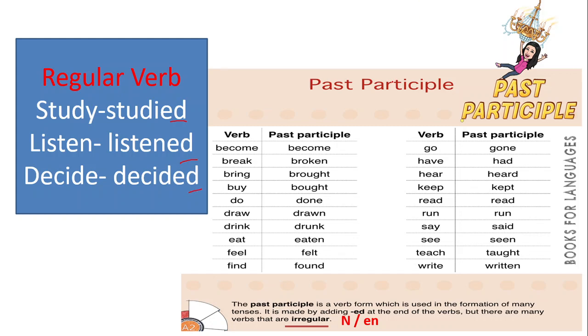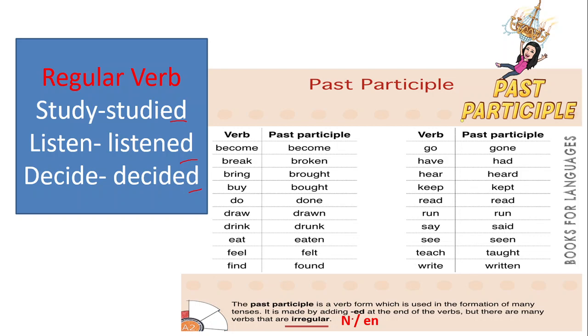And then if it's irregular verbs, like become, the past participle will stay become; break, broken; bring, brought; buy, bought; do, done; draw, drawn; drink, drunk; eat, eaten; feel, felt; find, found; go, gone; have, had; hear, heard; keep, kept; read, read; run, run; say, said; see, seen; teach, taught; and write, written. The past participle is a verb form which is used in the formation of many tenses.